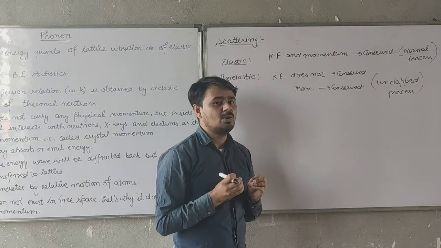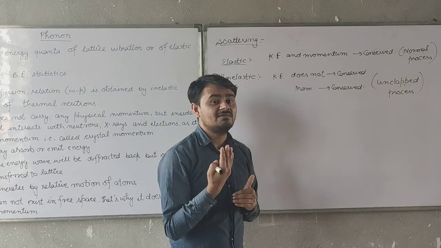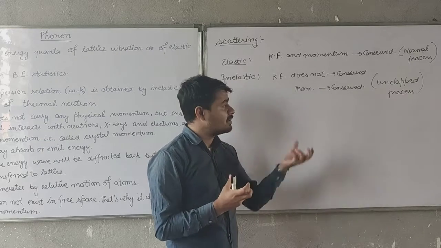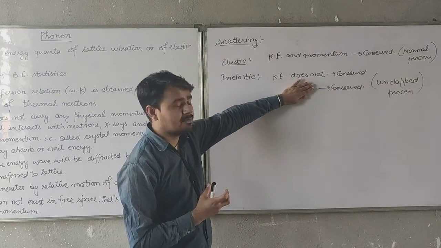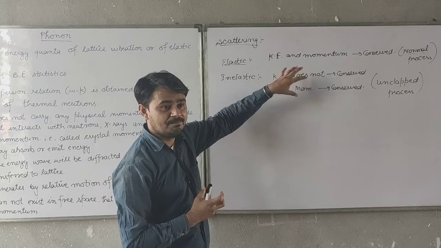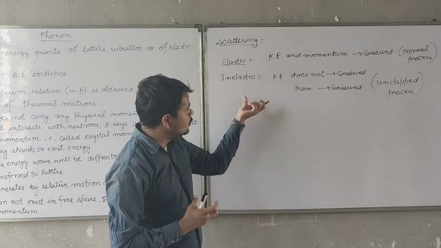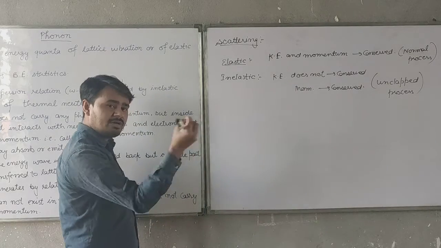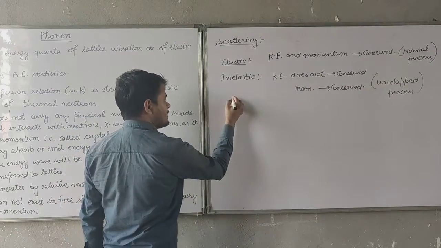If these are not conserved, then we have to apply some factors to conserve them, because it cannot be possible that momentum or kinetic energy will not conserve. To conserve these factors, I am just taking an introduction of the lattice points.